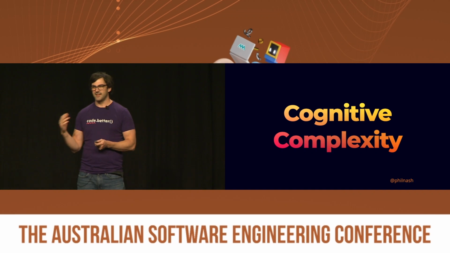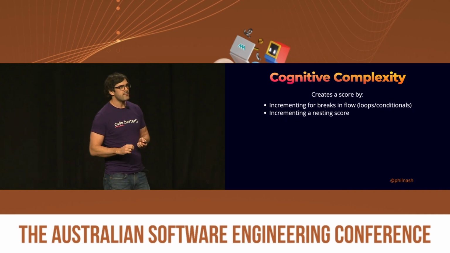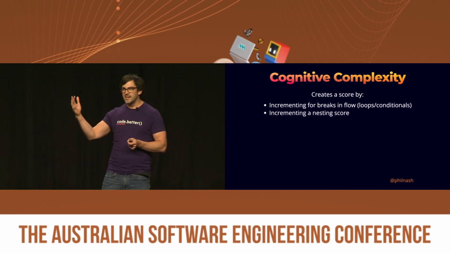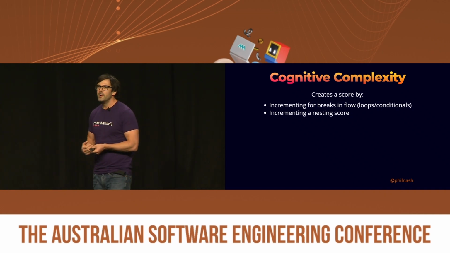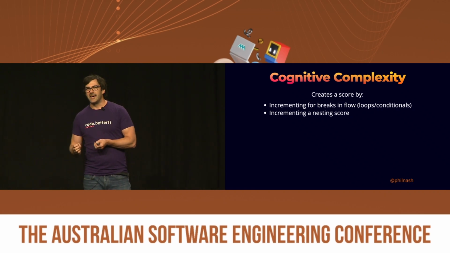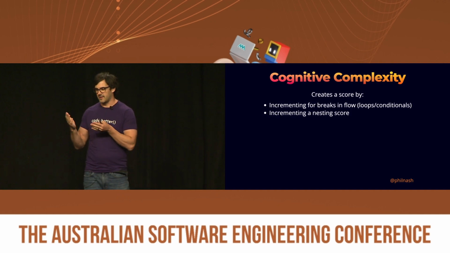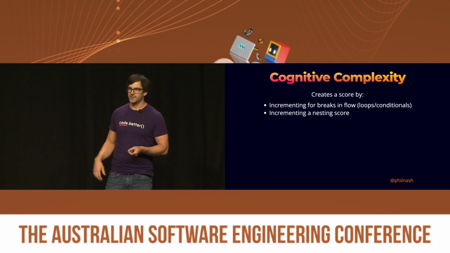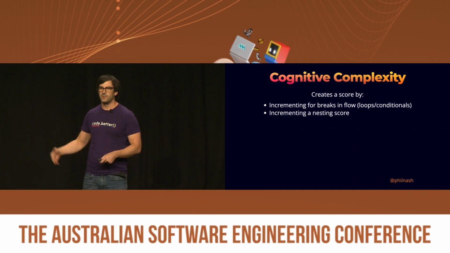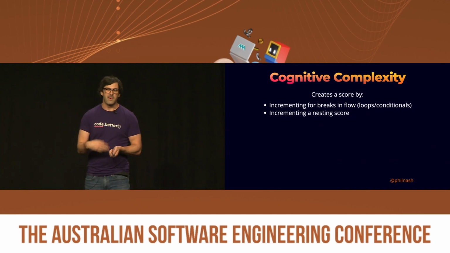Cognitive complexity measures things differently. It still gives you a score, but it creates it in a different way. It creates a score by incrementing, like cyclomatic complexity does, for a break in flow, a loop or a conditional, but also by keeping a number in the back of its mind and using that to help the incrementation, this nesting score. So each time you nest inside of a conditional or a loop, we add 1 to the nesting score as well. And then when we hit another conditional or loop, we add together 1 plus the nesting score. And this gives us, I think, a better understanding of the understandability of the code.